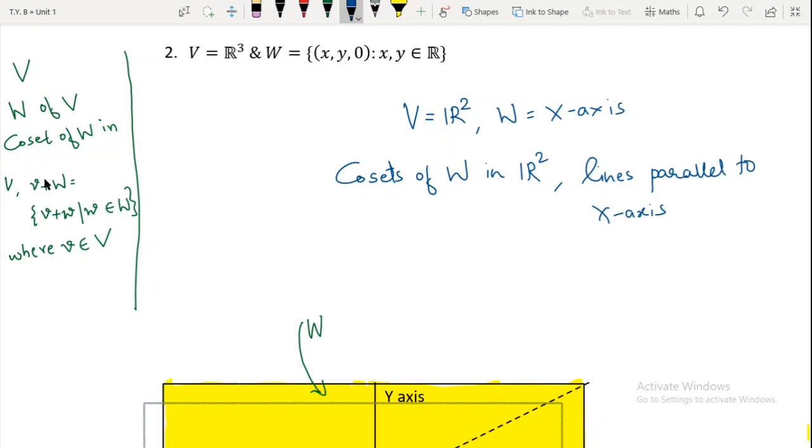And I would like to recall one more thing. If you take (1, 2) plus W, what was our coset in that case?